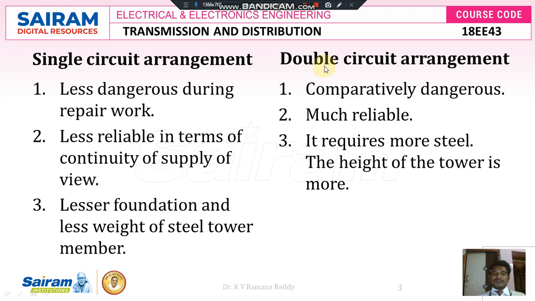But in case of double circuit arrangement, there are alternative conductors constructed parallel to that one conductor. If any problem happens due to a short circuit or lightning strokes, and any one conductor breaks, the remaining conductors carry the current. Therefore, there is continuity of power supply. So for continuity of power supply, the double circuit arrangement is much more reliable than the single circuit arrangement.